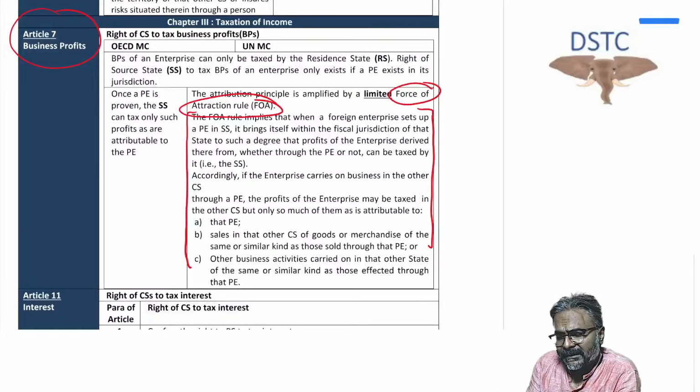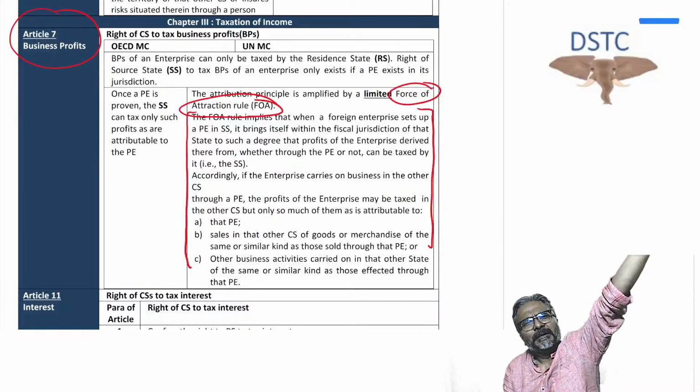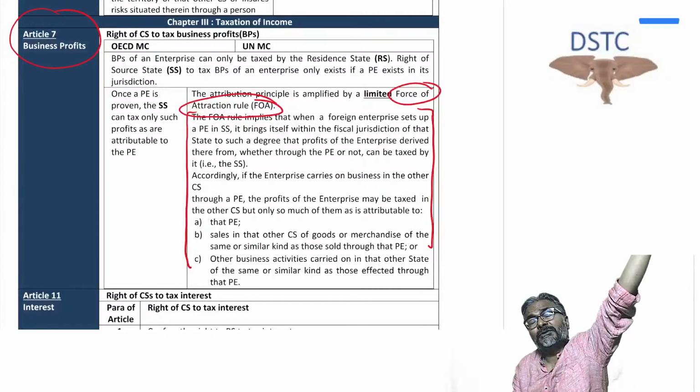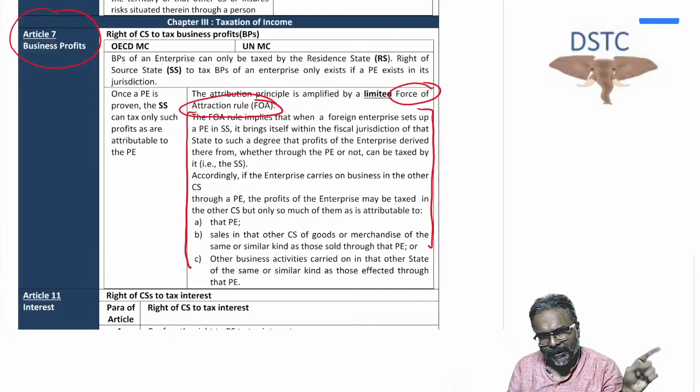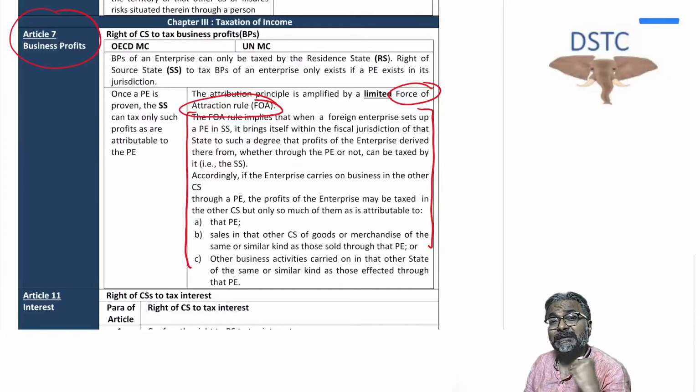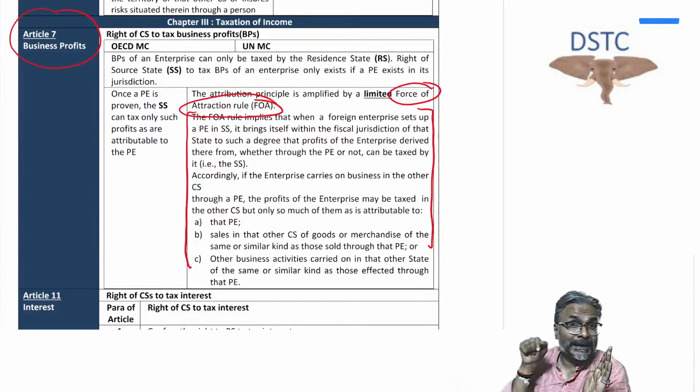But say in this case, even after having a branch in India, some of the buyers in India are directly purchasing the goods from UK itself. Instead of going to the branch, they are placing the order with the UK head office, and from there the goods are being sent to the Indian customer. OECD does not give the right to the source country to tax this income.